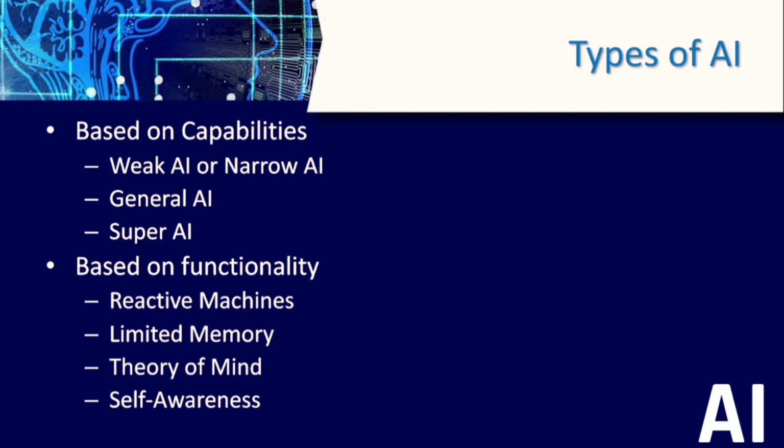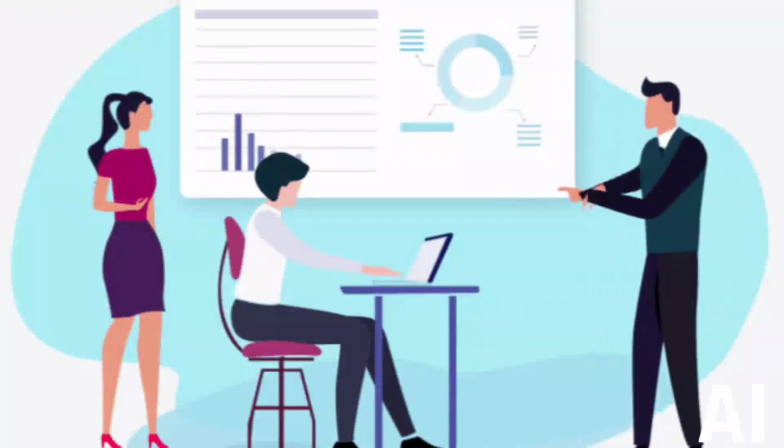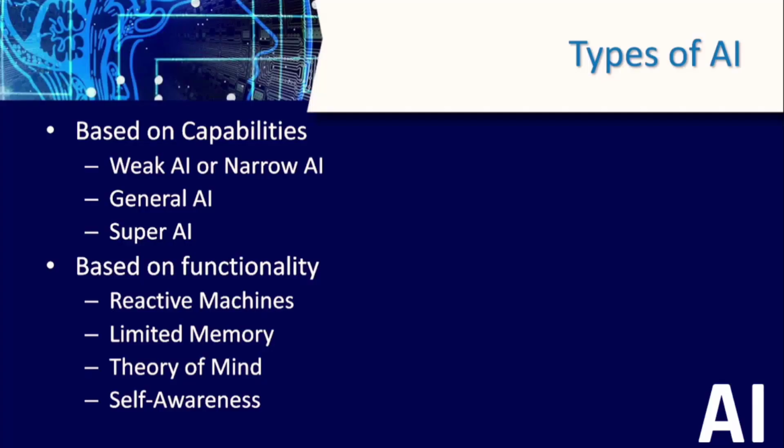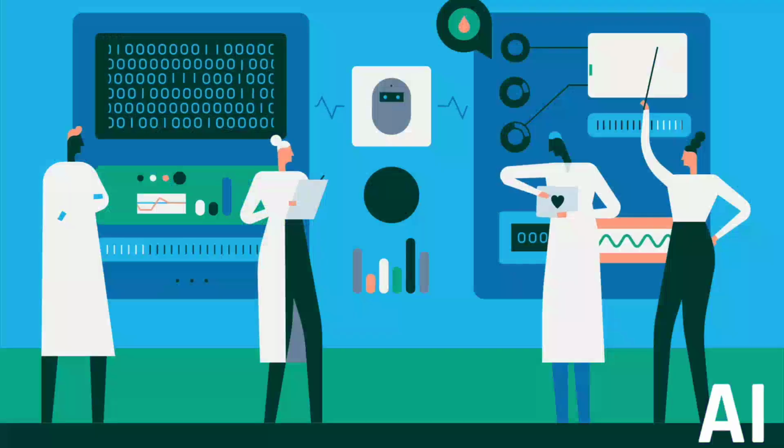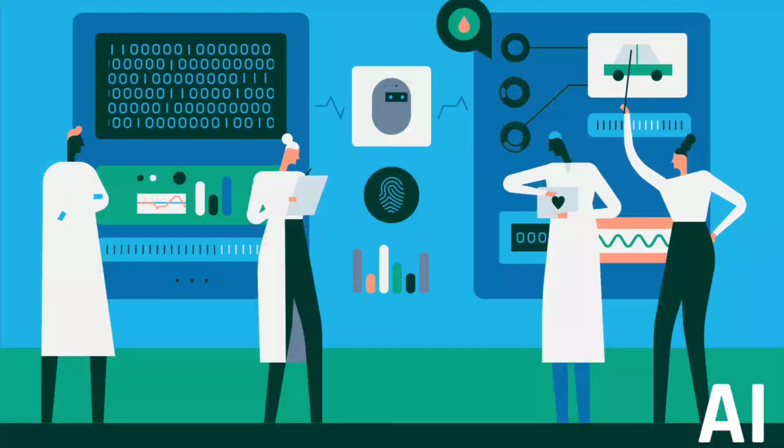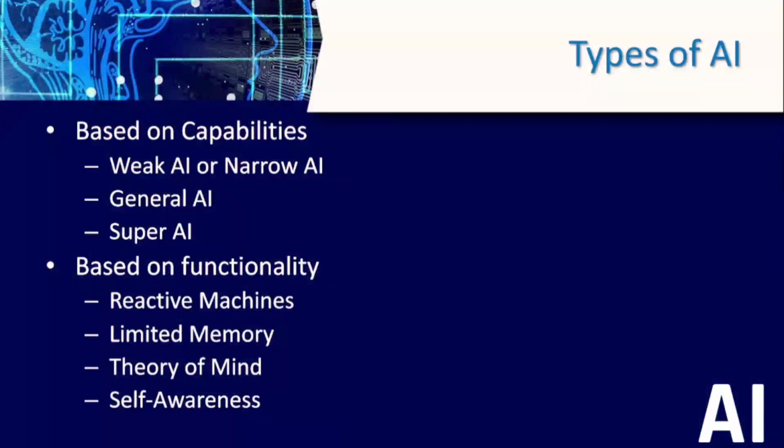Next we have theory of mind. Theory of mind AI should understand human emotions, people, and beliefs, and be able to interact socially with humans, just like humans. This type of AI is still not developed. Researchers are making a lot of efforts towards developing such AI machines. Right now I don't have any examples since none is deployed. Maybe there might be some already developed, but it has not come into the picture. Finally, we have self-awareness.